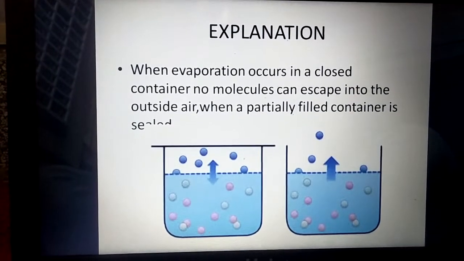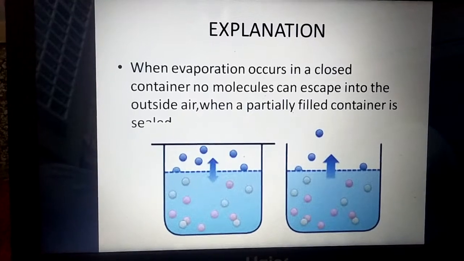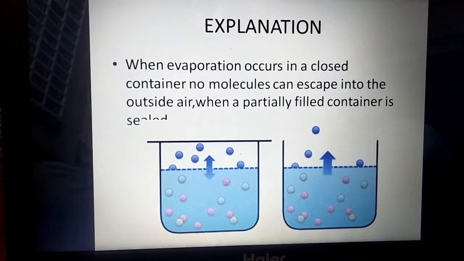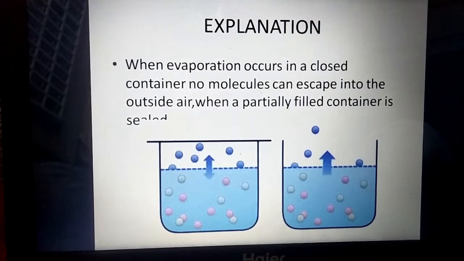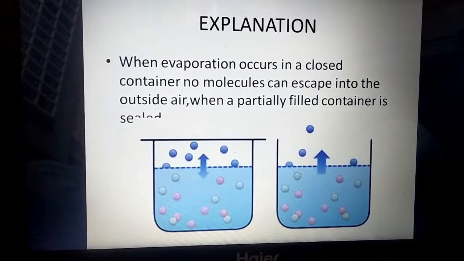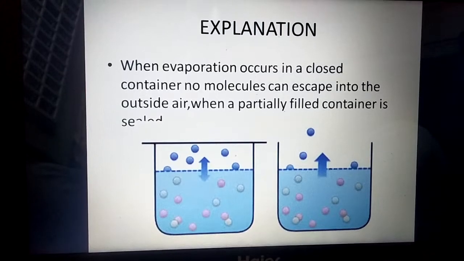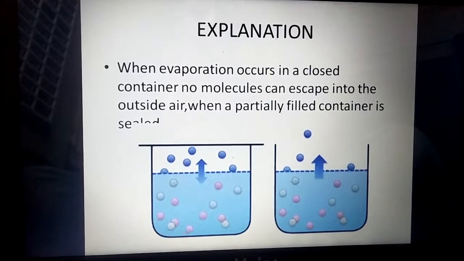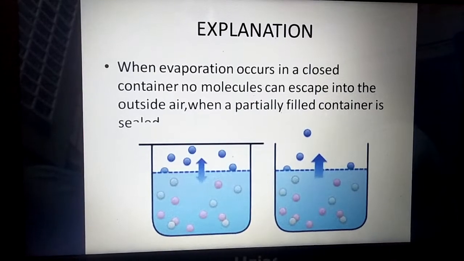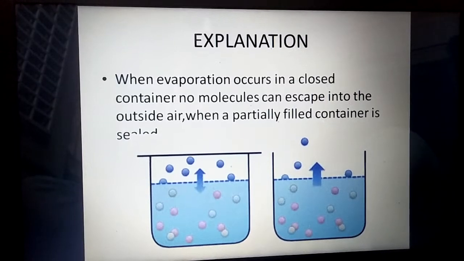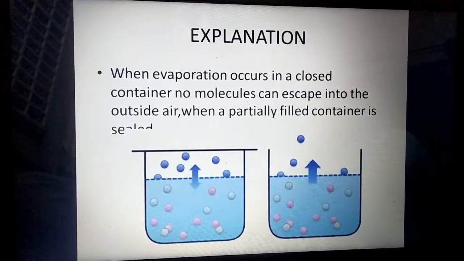You can see in the figure that liquid is converting into the vapor phase, and in the second one it is a closed container. When evaporation occurs in a closed container, no molecules can escape into the outside air. When the container is closed, it is airtight. Molecules cannot pass in the outside air. When a partially filled container is sealed, you can see in the figure one container is open but the other container is sealed. It has a lid upon it which is covered. That's why it is an airtight container and no molecules can move outside into the air. This is known as a closed container.